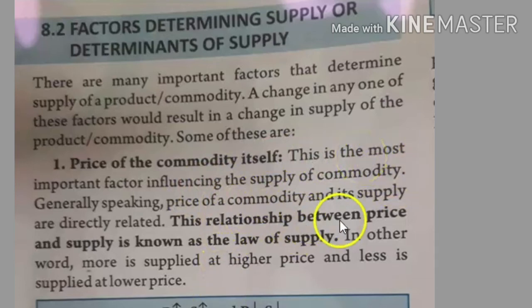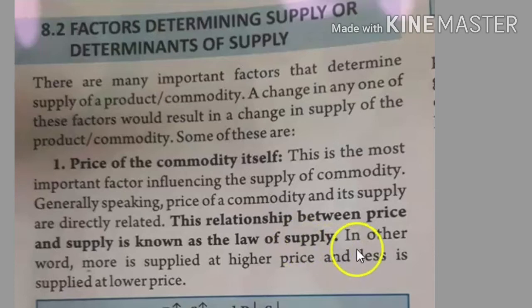So this relationship between price and supply is known as the law of supply. As you had studied in the demand portion, the law of demand, it's the same as the demand portion; both have the same kind of relation with the price. Here it's a relation between price and supply, so it's known as what?